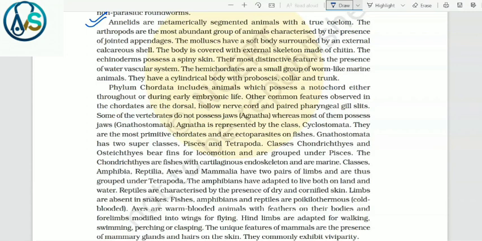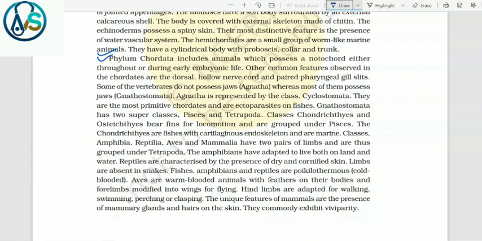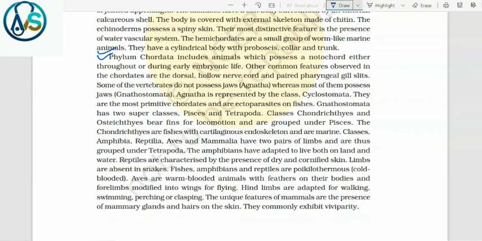The hemichordates are a small group of worm-like marine animals. They have a cylindrical body with proboscis, collar and trunk. Phylum Chordata includes animals which possess a notochord either throughout or during early embryonic life. Other common features observed in the chordates are the dorsal, hollow nerve cord and paired pharyngeal gill slits. Some of the vertebrates do not possess jaws, that is Agnatha, whereas most of them possess jaws, that is Gnathostomata. Agnatha is represented by the class Cyclostomata. They are the most primitive chordates and are ectoparasites on fishes. Gnathostomata has two superclasses, Pisces and Tetrapoda.